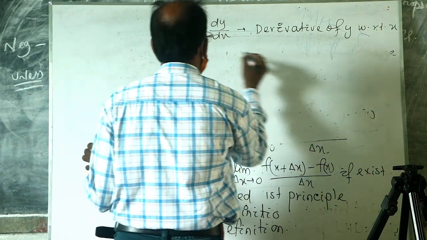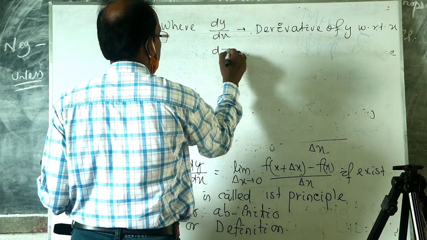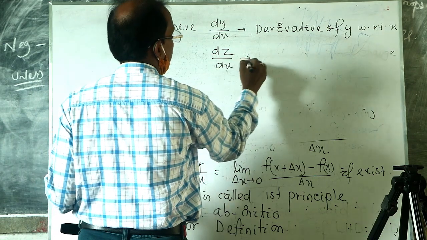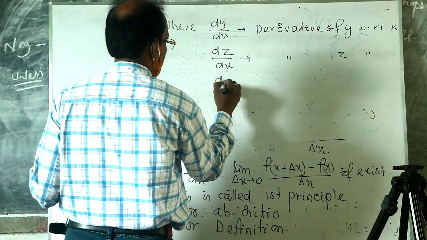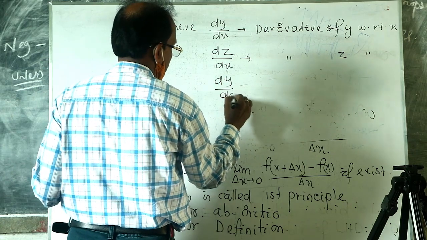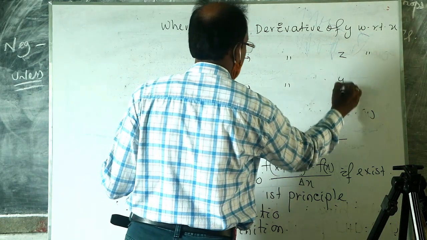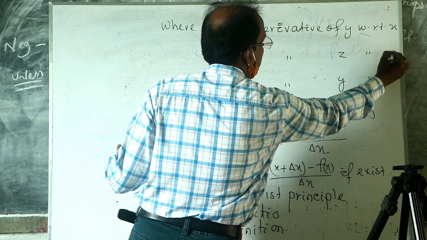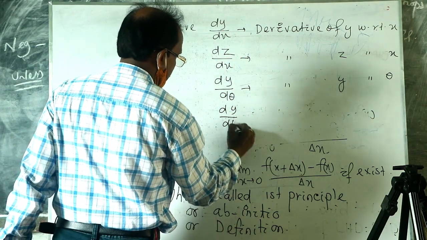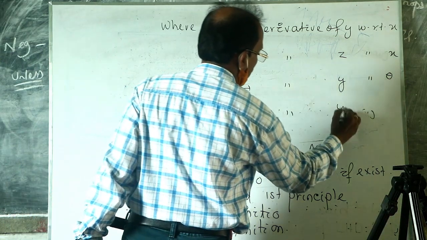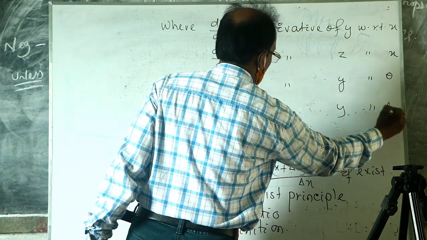Similarly, dz by dx can be written as the derivative of z with respect to x, and dy by d theta is called the derivative of y with respect to theta. Suppose dy by dt is called the derivative of y with respect to t.